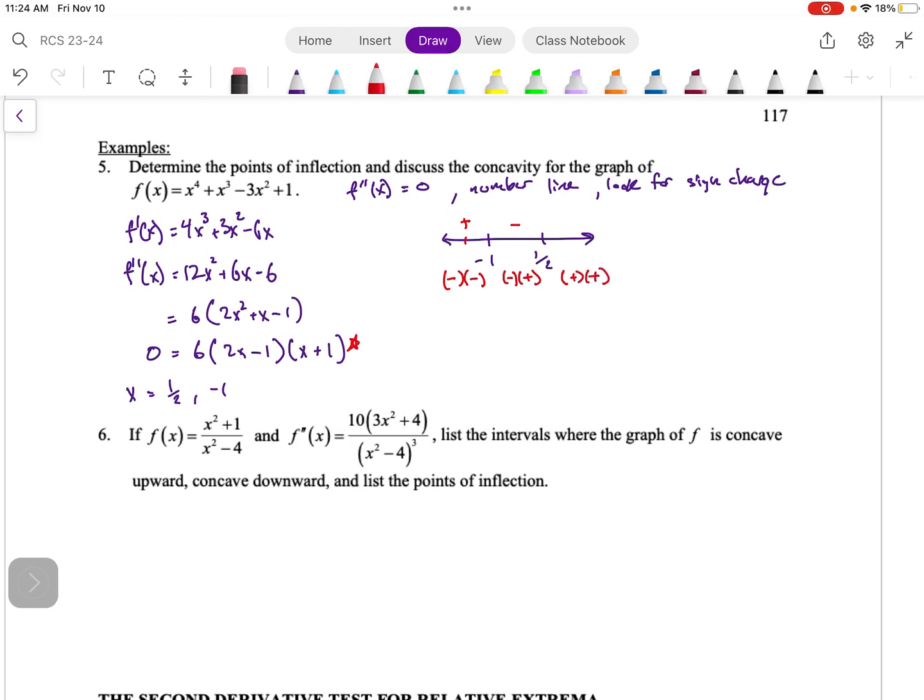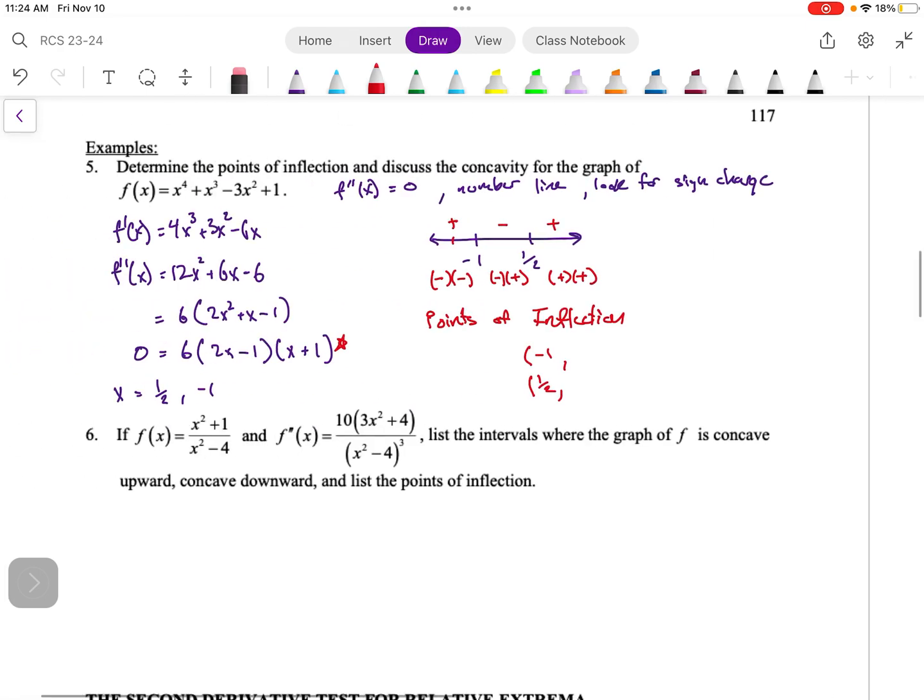times a positive. And so what we see here is we need our points of inflection. So our points of inflection, we know that our x value is going to be -1 and 1/2. To find the values, I would plug into my function. My -1 isn't so bad.